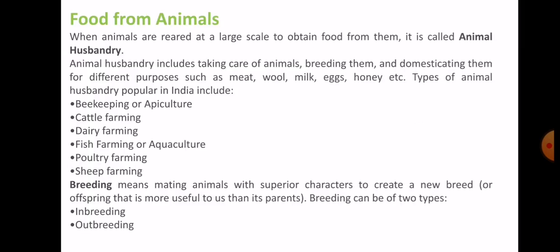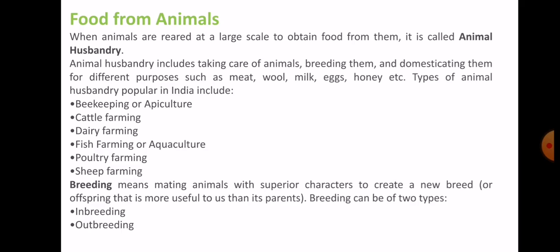Now the next topic, the last topic of this lesson, is food from animals. The rearing of animals at large scale to obtain food from them is known as animal husbandry. Okay, so what is animal husbandry?